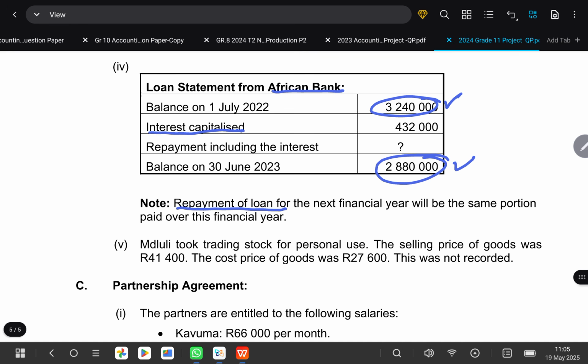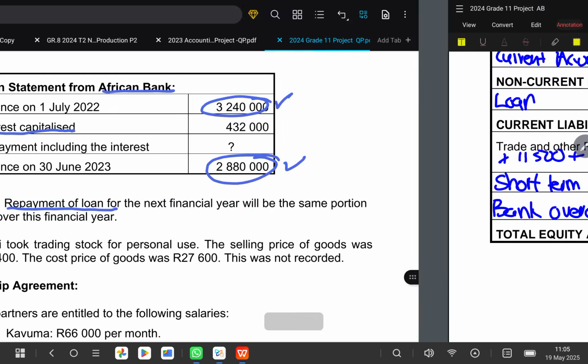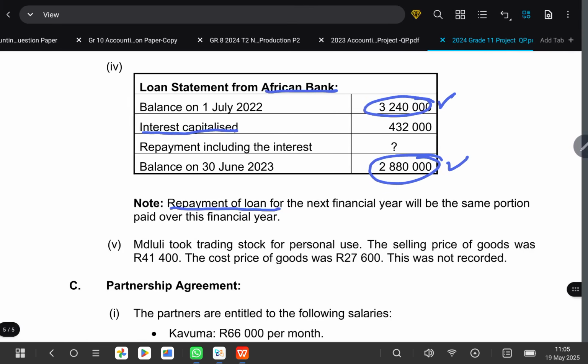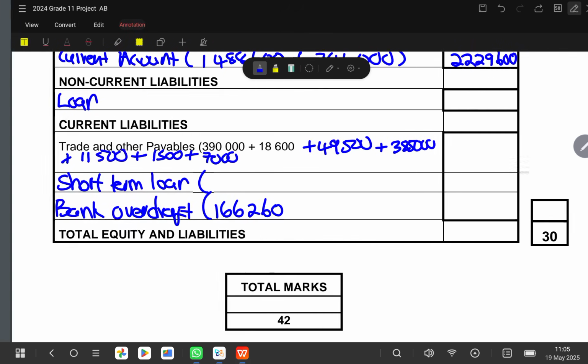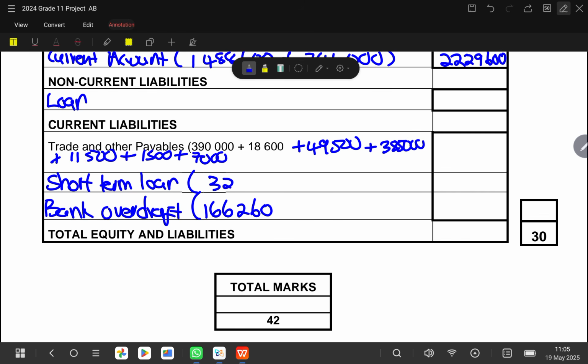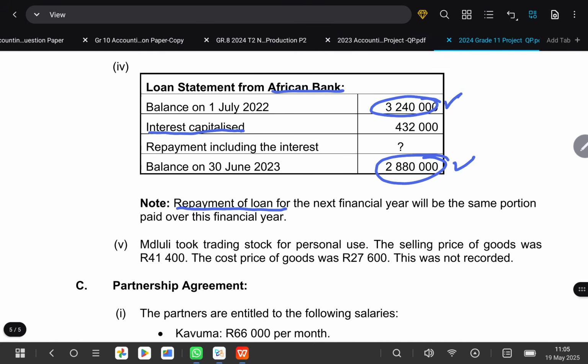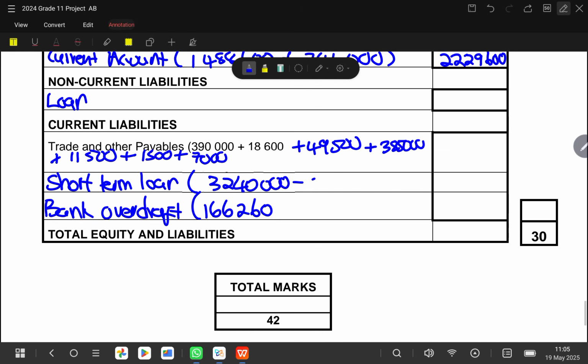Okay, so let's do it like that then. Your short-term loan will be, let's check the balance at the beginning, 3,240,000, and then I'll subtract the balance at the end, which is 2,880,000. And then this will give me my current portion on loan.